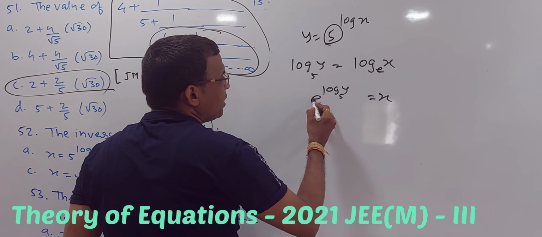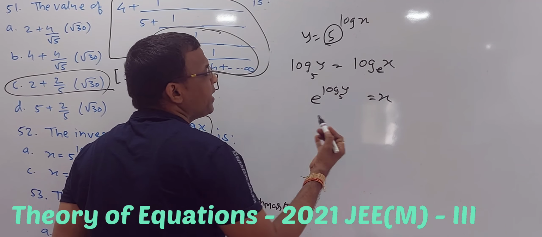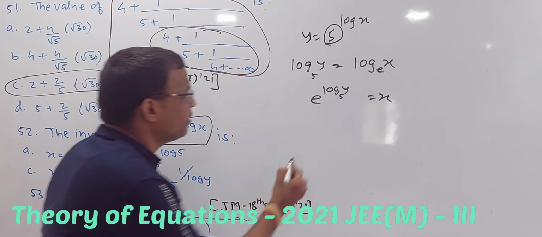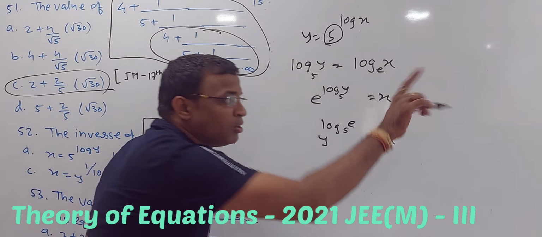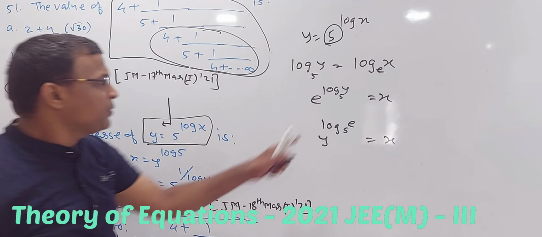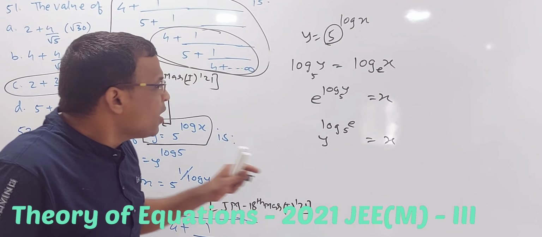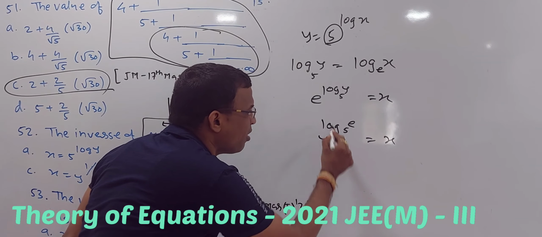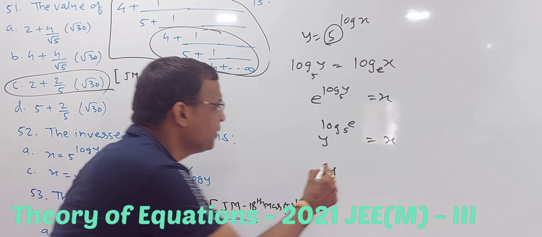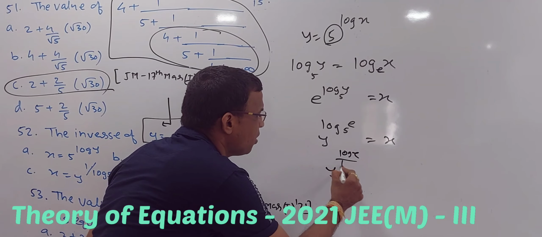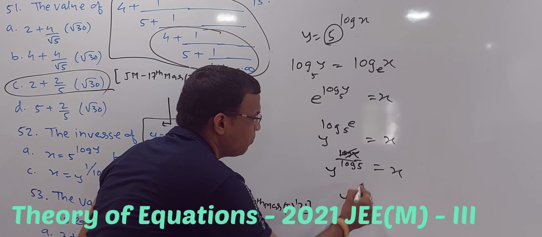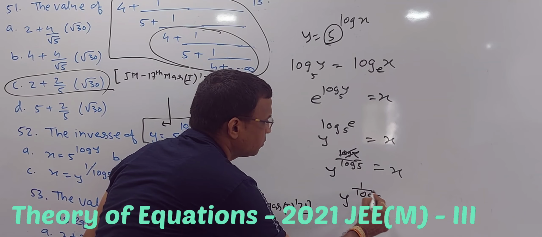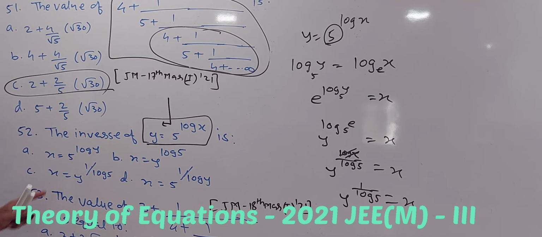So there is a rule. This is e, this is y. Can I do something? Yes, I can do something. I can make it log e to the base 5 and here y. That is something law of logarithm. So that is replacement of these two. So what will happen with that? So it is y power log e to the base 5, which is log e upon log 5, is equal to x, and log e is 1. So y power 1 upon log 5 is equal to x.